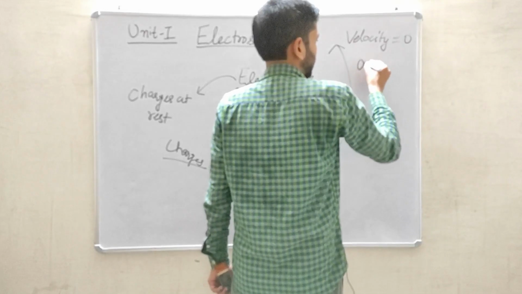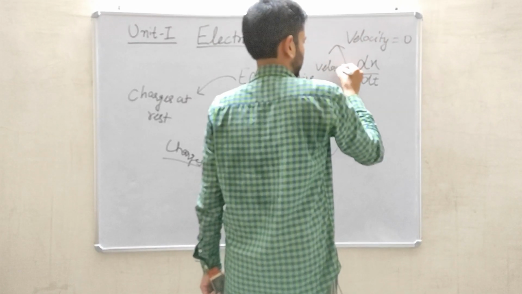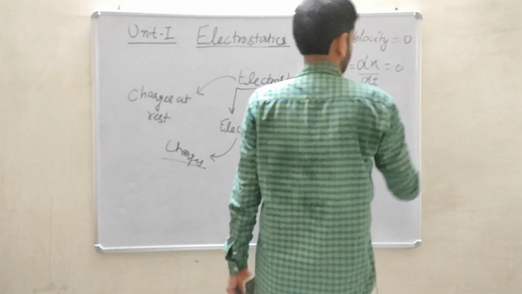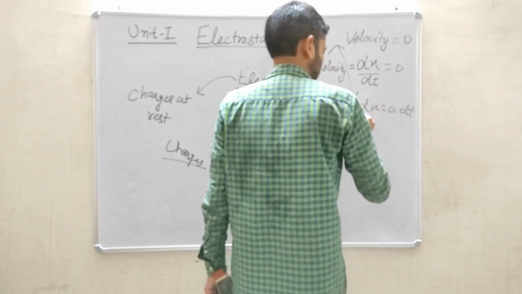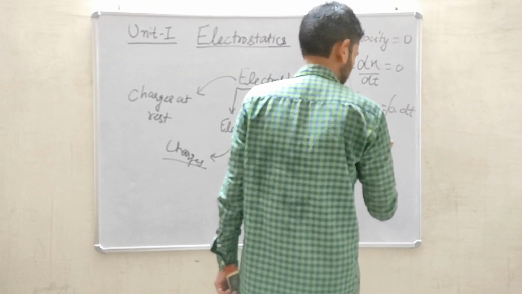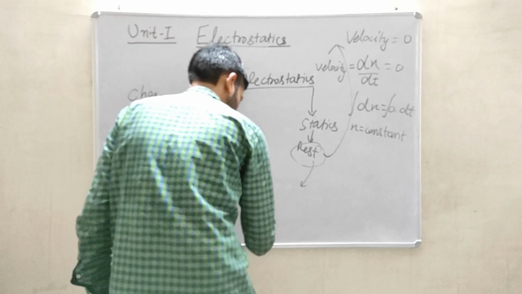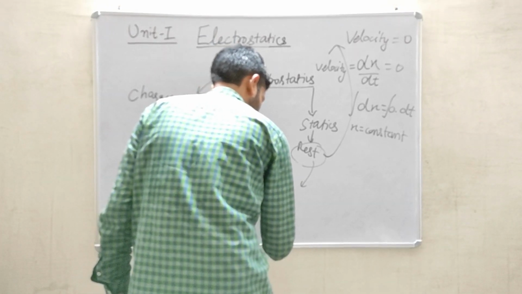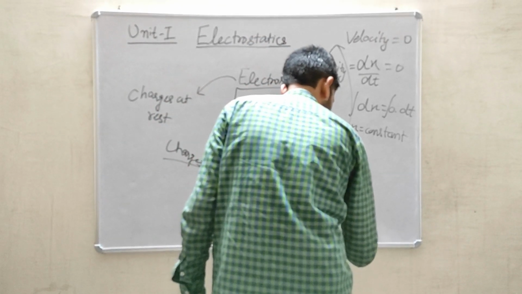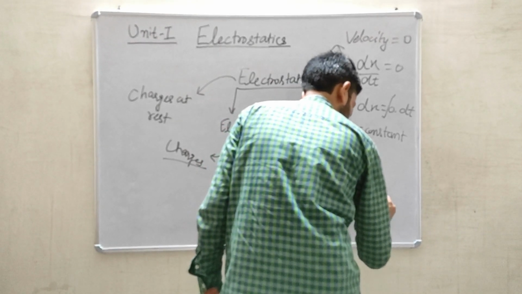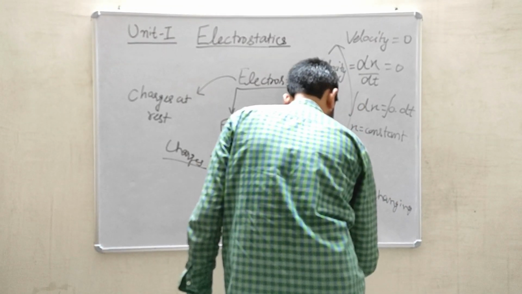Velocity can be written as dx by dt, and if it is zero, then if I put integration on both sides, x will come out to be constant, which means that the position of the particle is not changing with time, means position is independent of time.